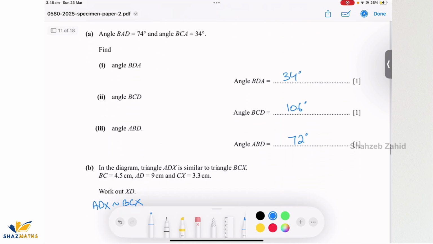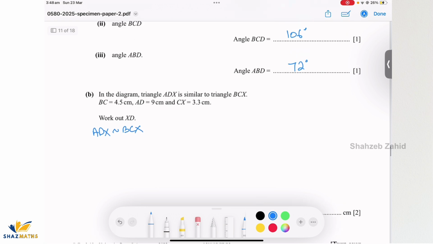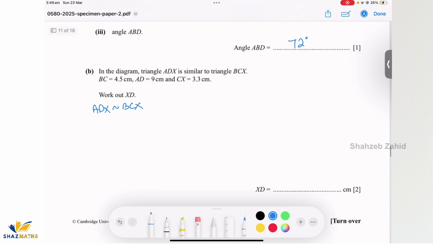I can see that they are butterfly triangles. Anyway, BC is 4.5, AD is 9, CX is 3.3. Work out XD. I'm just going to write down the similarity statement. That gives me a good idea.